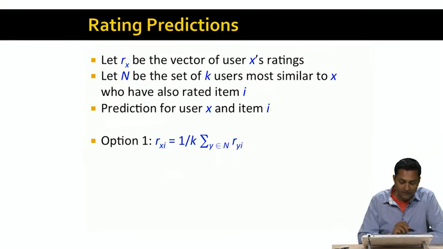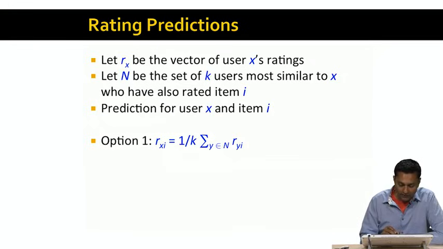Remember, the set N consists of users who have also rated item I and are similar to user X. So the simplest estimate is to just use the average rating of all the users for item I in the neighborhood, and take that as our estimate of the rating for user X and item I.